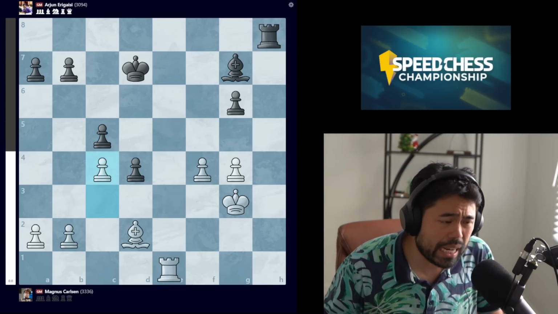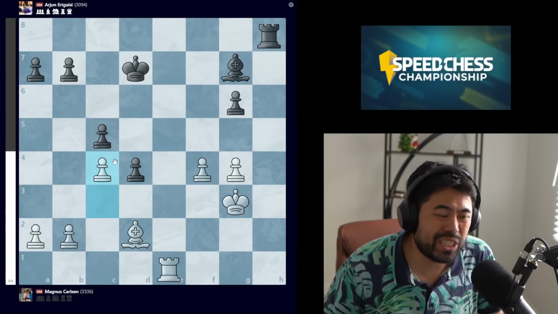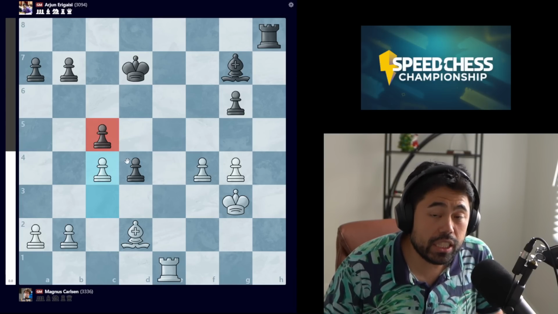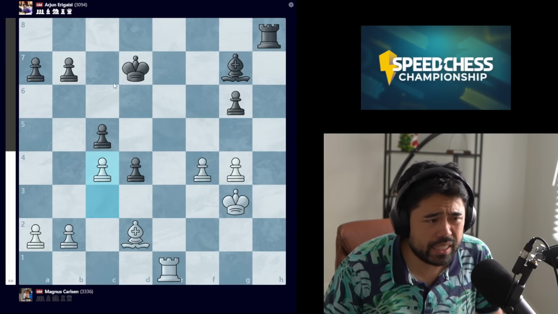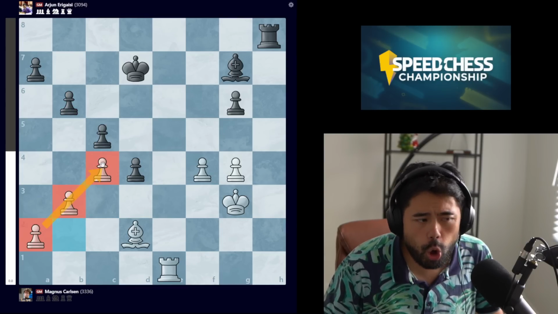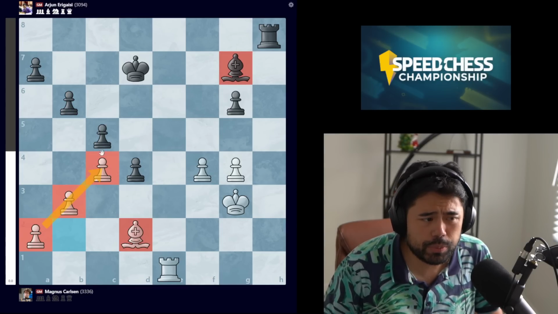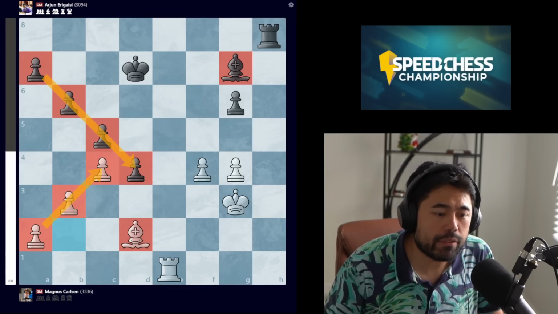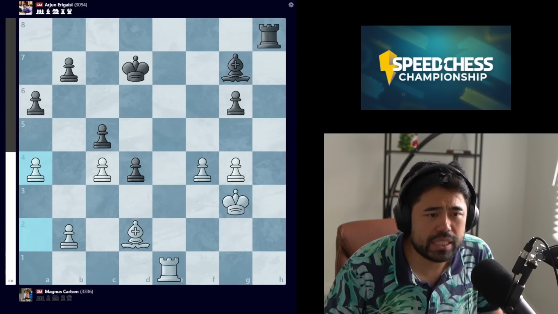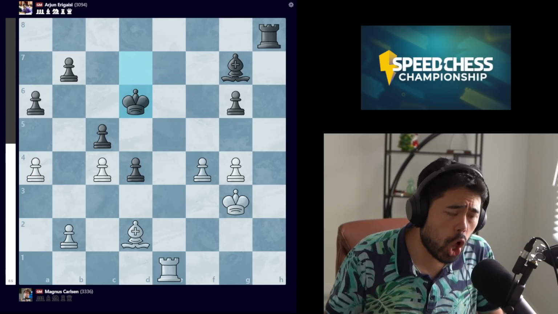Now, the reason I really don't like the structure for Arjun is, keep in mind, in an endgame, these pawns on c5 and d4 are on the same color as the dark square bishop on d2, whereas Magnus very likely is going to get something like, let's say, b6, b3. All these pawns are in the opposite color of this bishop, so all of black's pawns can be much more easily attacked. So after c4, we get a6, Magnus plays a4, and here Arjun spends a long time before making